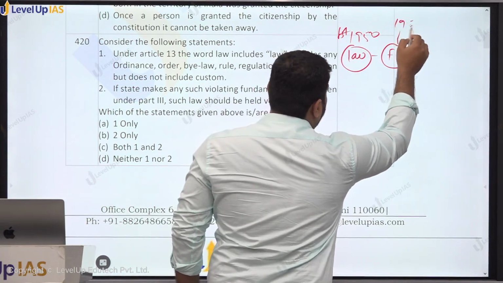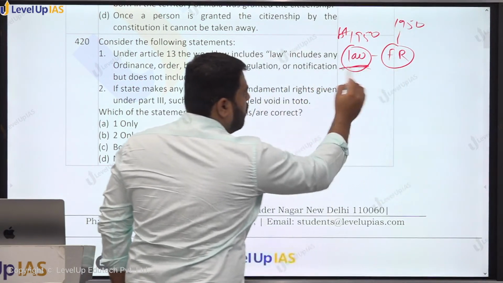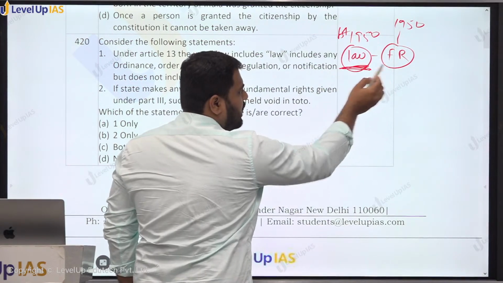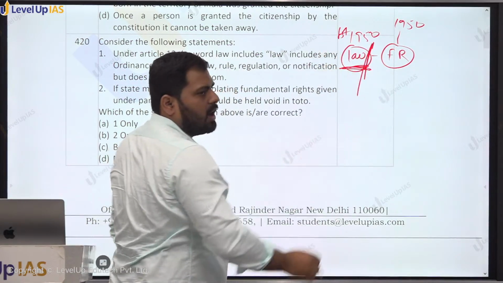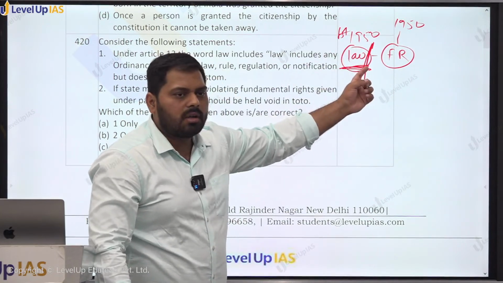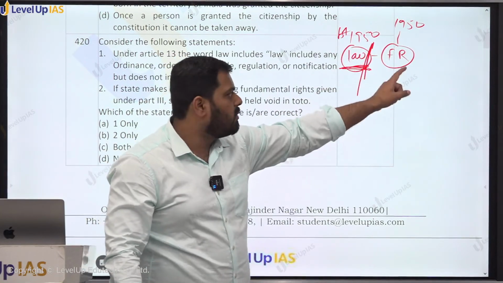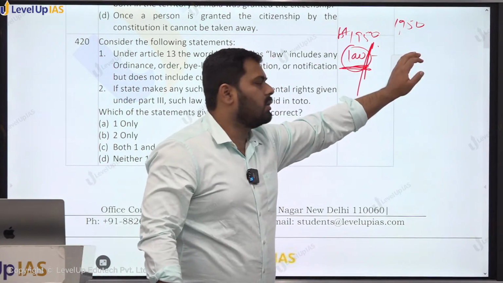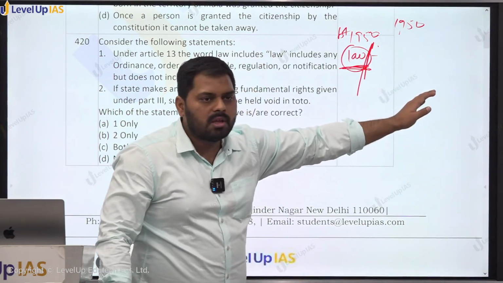1950 our fundamental right came. So now this law, if it is violating the fundamental right, will be eclipsed by our fundamental right. And if Parliament removes that defect, it will again come back to life. Or if the fundamental right is itself not there, then these laws shall be alive.